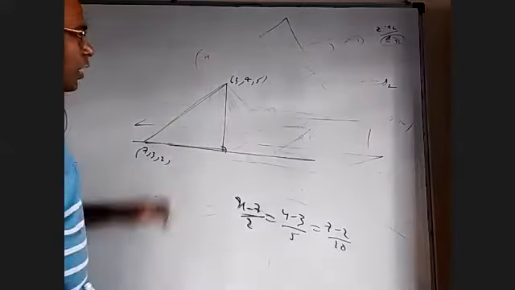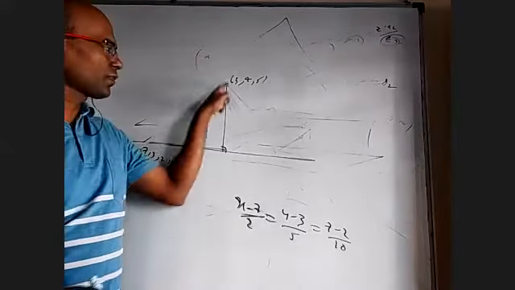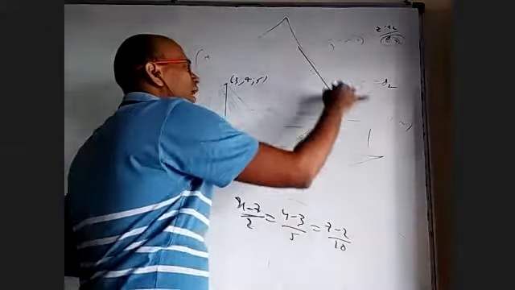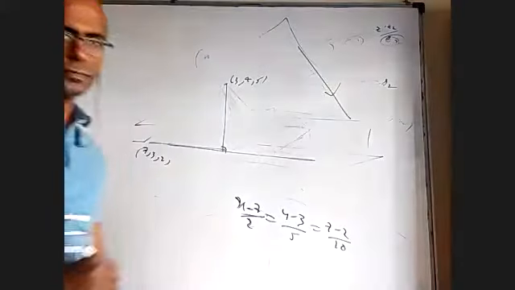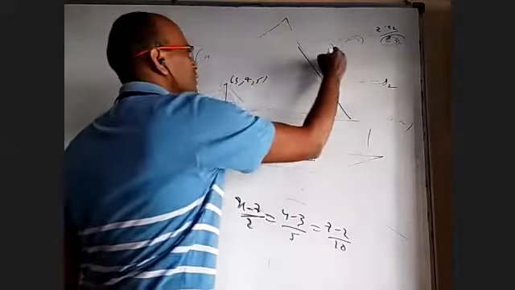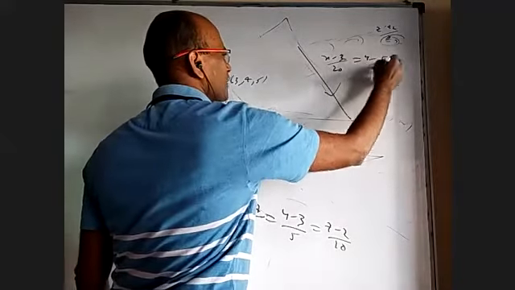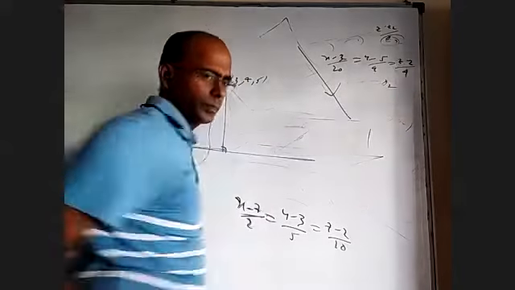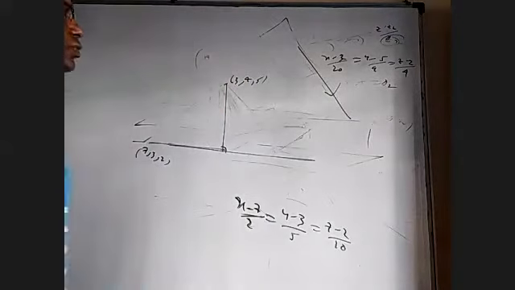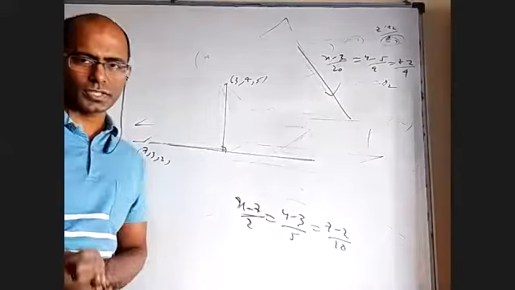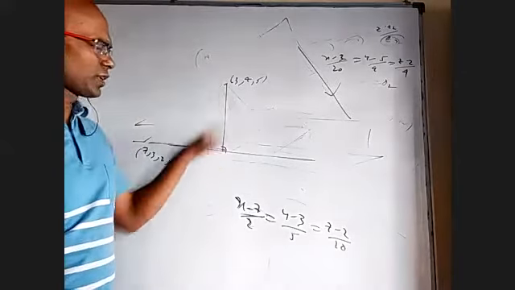Okay. On top of that, they may ask, don't find perpendicular distance, find the distance parallel to another line. And they'll give you that line also. Some (x minus 3) by 20, (y minus 5) by 9, (z minus 2) by 4. Okay, so how to do that? Maybe it is easier than the perpendicular distance.